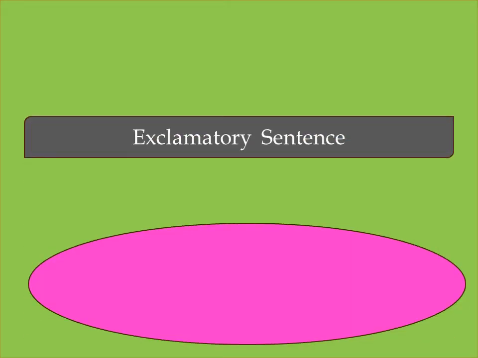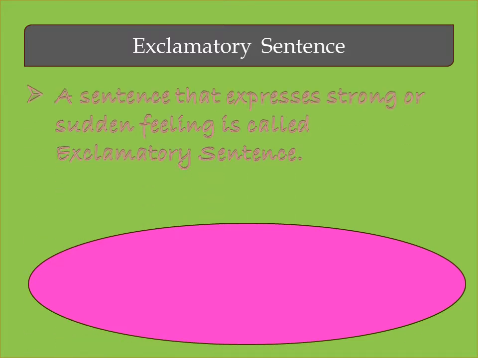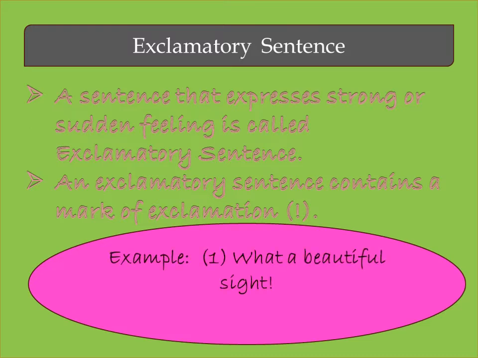Let us see the fourth type, that is exclamatory sentence. By listening to this, what comes to your mind? In a sentence, wherever the exclamation mark is there, that sentence is considered an exclamatory sentence. The sentence that expresses strong or sudden feeling is called an exclamatory sentence. An exclamatory sentence contains a mark of exclamation. A sentence which expresses a strong or sudden feeling is called an exclamatory sentence.